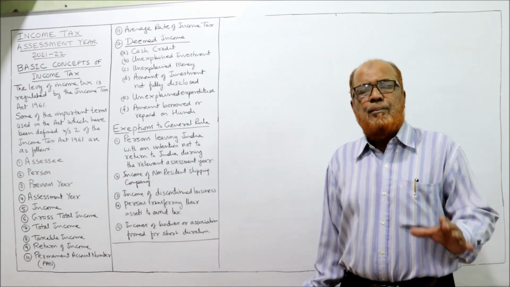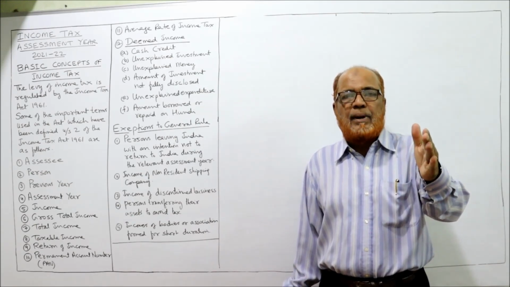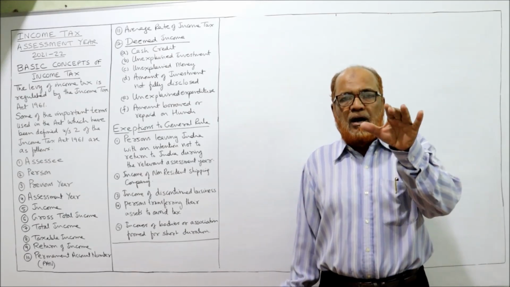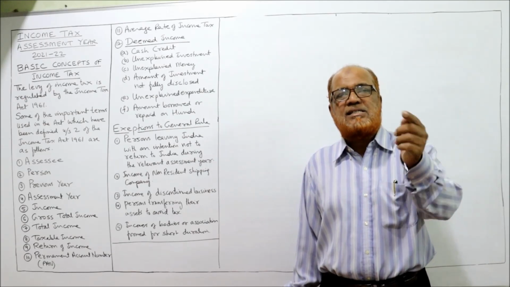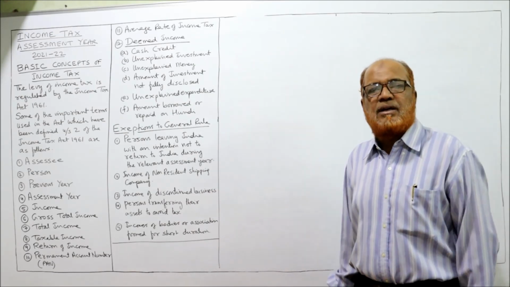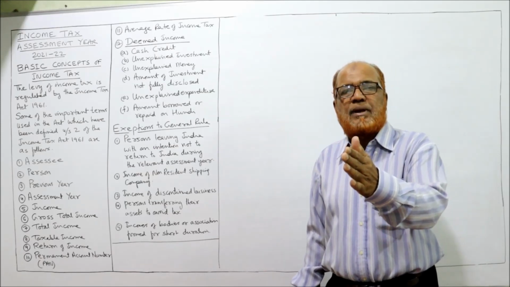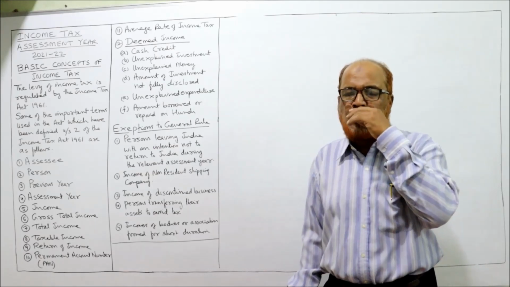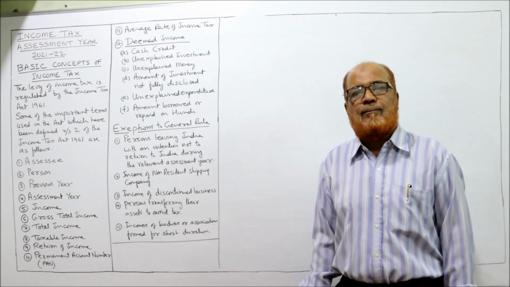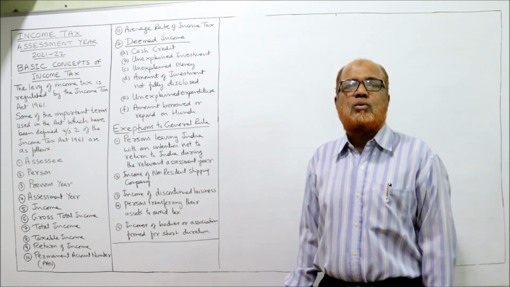Previous year. Previous year means a period of 12 months beginning from 1st April every year and ending on 31st March next year. The income earned during the previous year is taxable in the assessment year. Example, our current assessment year is 21-22. It started from 1st April 2021 and ended on 31st March 2022. For this assessment year, the previous year is 1st April 2020 to 31st March 2021.